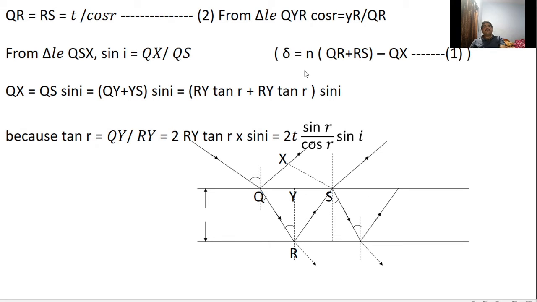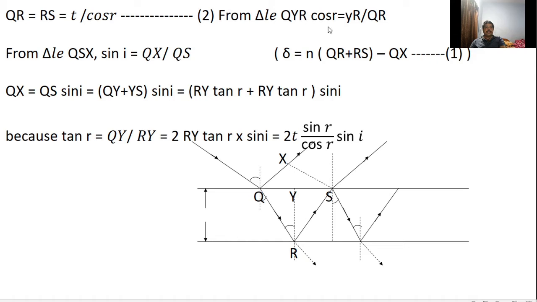In order to know the path difference, first we have to know the values of QR, RS and QX. To find the value of QR and RS, let us consider the triangle QYR. This is a right angle triangle, with a hypotenuse side, an opposite side and an adjacent side. We have to find the value of QR.